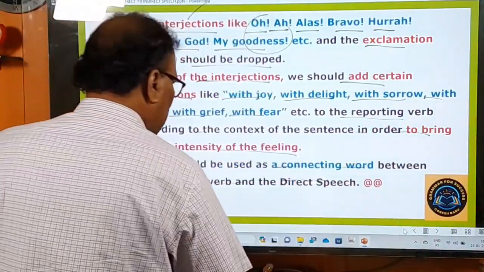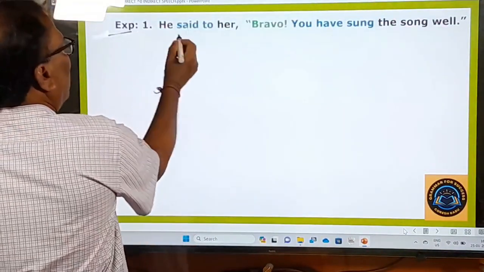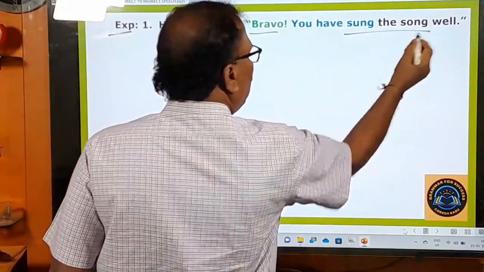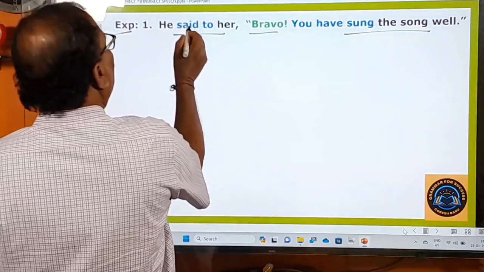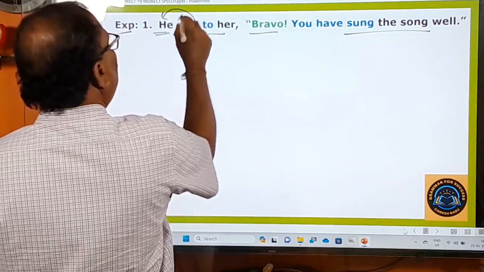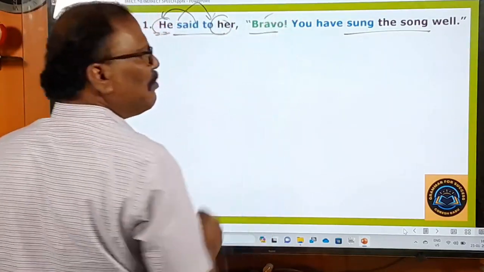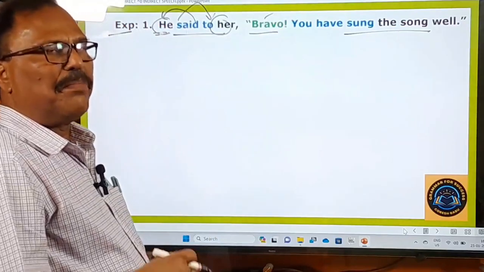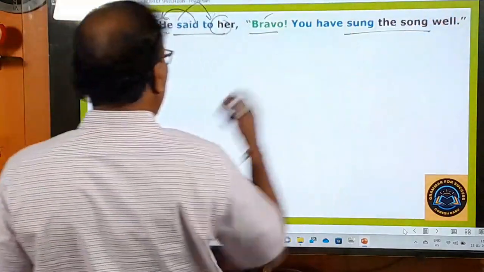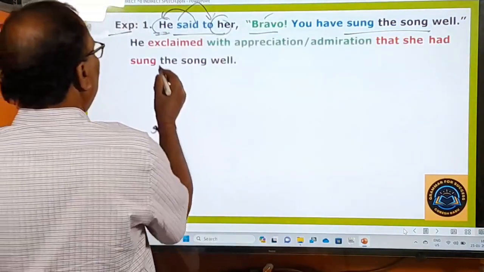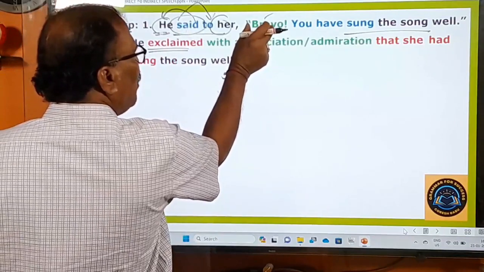And now let us take some examples in order to understand all these rules. Example 1. He said to her, bravo, you have sung the song well. So here the subject of the reporting verb is he, the object of the reporting verb is her. He said to her, bravo. Bravo is a word used to praise or appreciate somebody, right? You have sung the song well. And here said to is turned into exclaimed. And instead of this bravo, bravo means you are praising somebody.